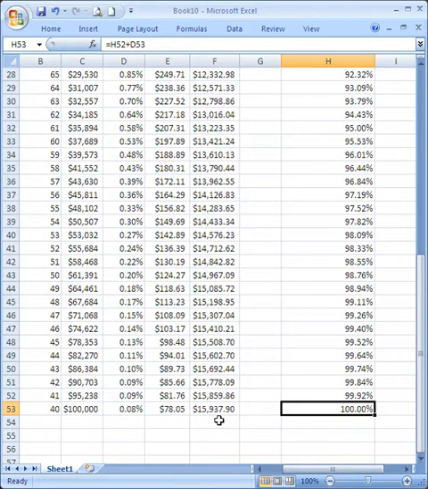This is the answer to the question, and notice that it's much lower than the answer we got when we answered the previous question. That makes sense. With our more realistic assumption, it's more likely that the money will get paid out later when it's worth less. So the average value is lower.